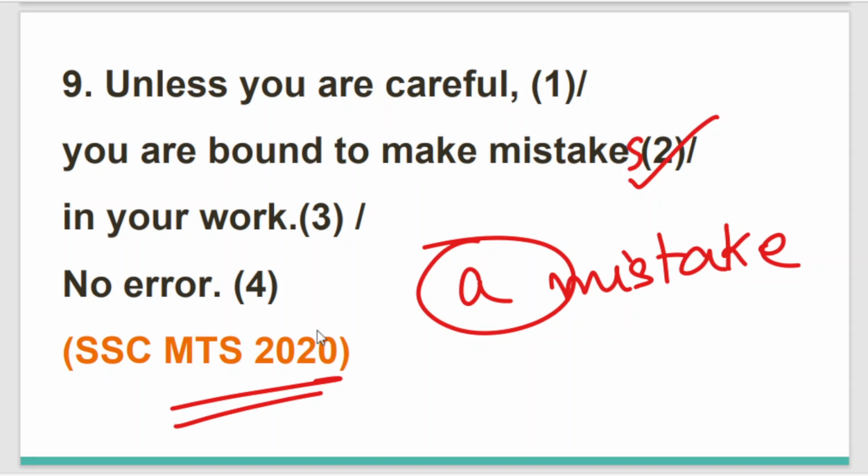Or we can say, unless you are careful, you are bound to make a mistake in your work. Both the sentences are correct, literally and also grammatically. I hope this question is clear to you.